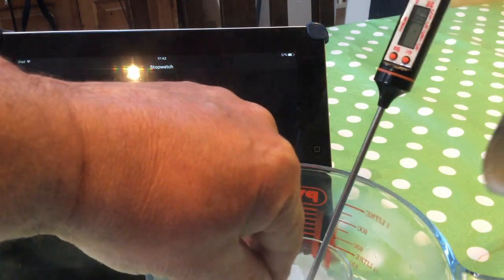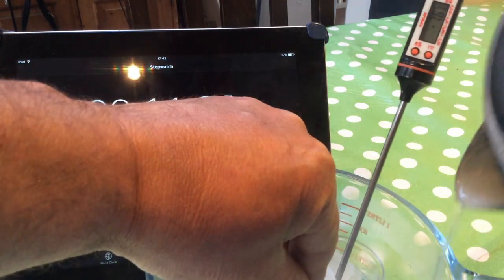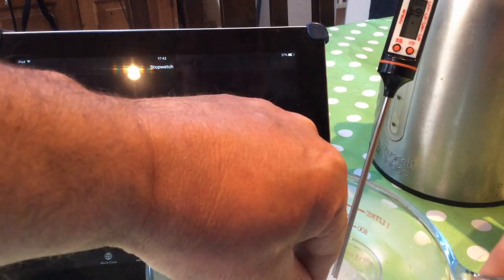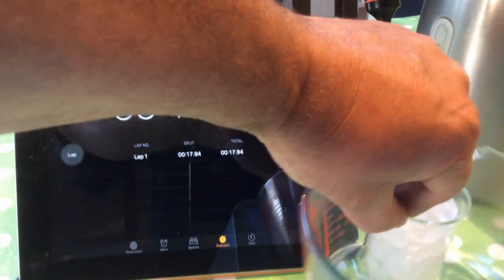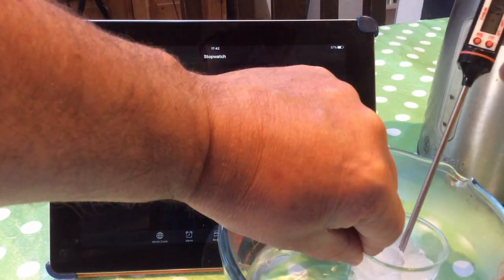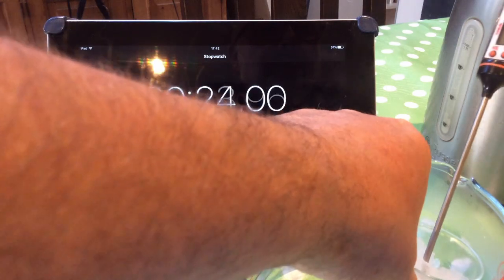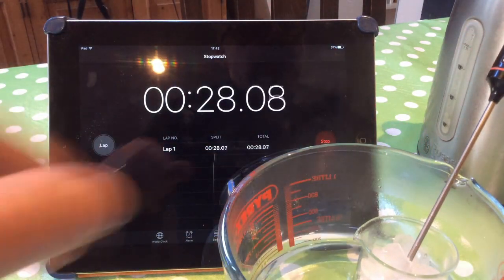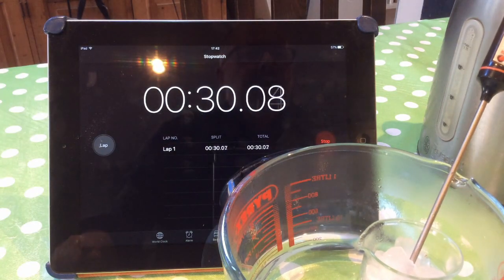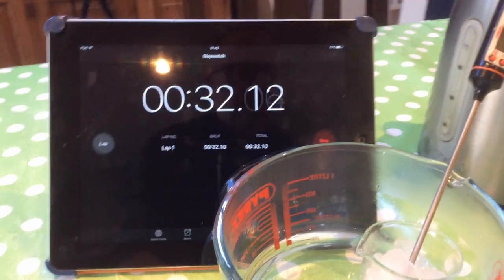Keep the thing upright. Okay, so hopefully we can see that. Right, we got -7 degrees there after 30 seconds.